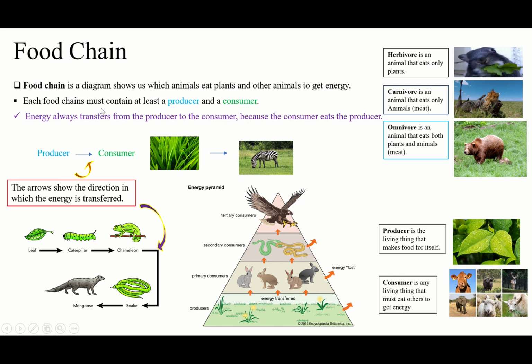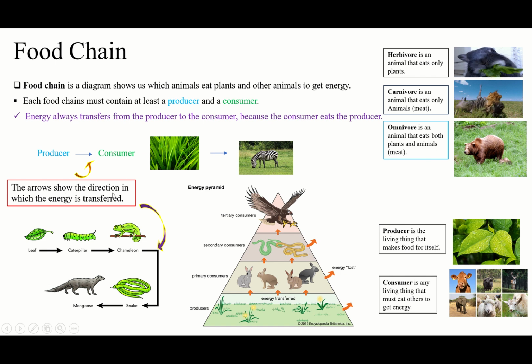And we said a food chain is a diagram that shows us which animal eats plants and other animals to get energy. It means it's a diagram, like this is a diagram. You can make it by names, by pictures, by anything. Just make the diagram.